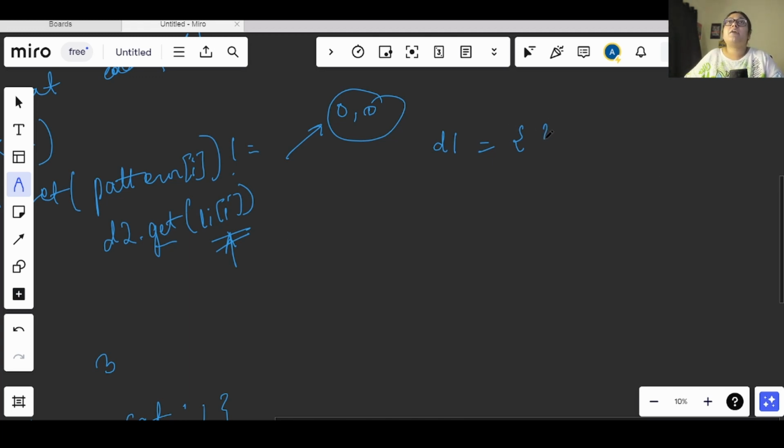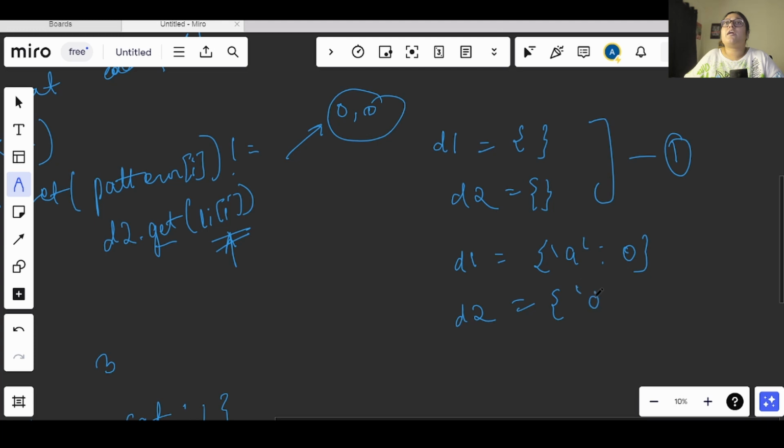Now these both dictionaries are empty right now. So after checking this condition, we will again add the value. This is the first check of the condition. After that, our values will get updated here: a will be added with 0 and d2 will be updated with dog as 0, right?